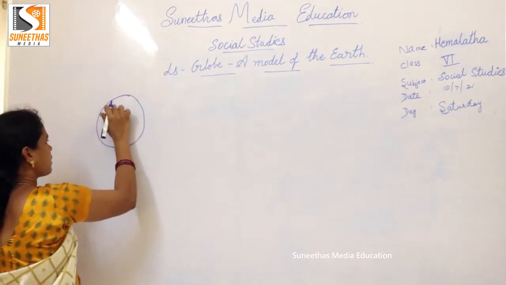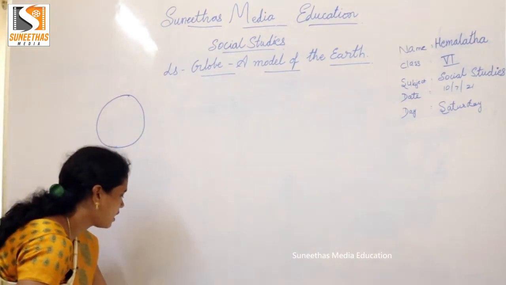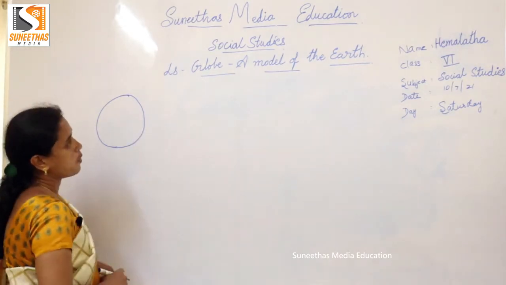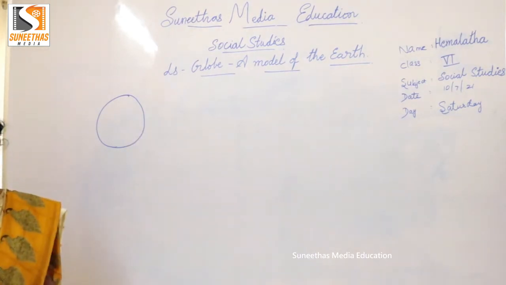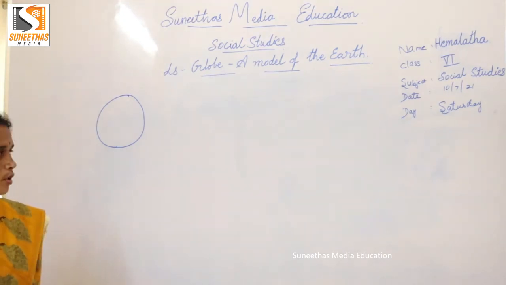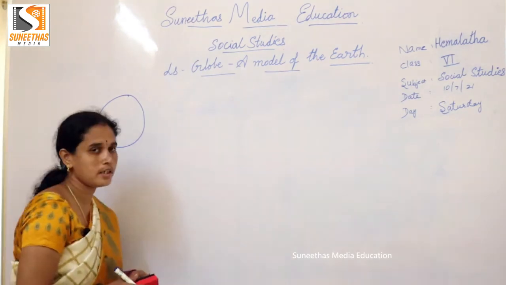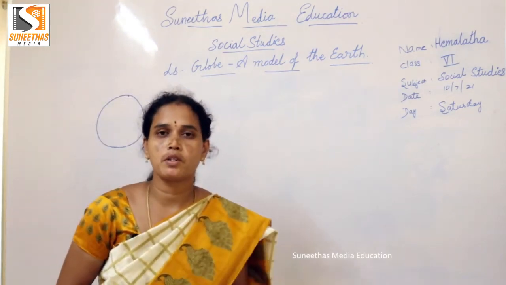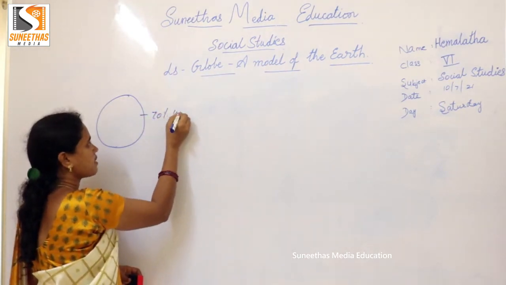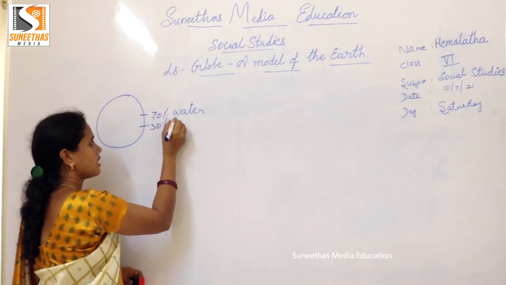We can study the shape of the Earth. Children, we can also study about the continents, oceans, and many more. Again, continents are divided into countries. And we know that Earth is 70% water and 30% land.